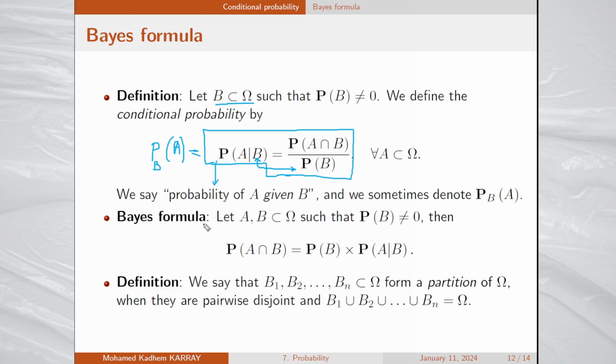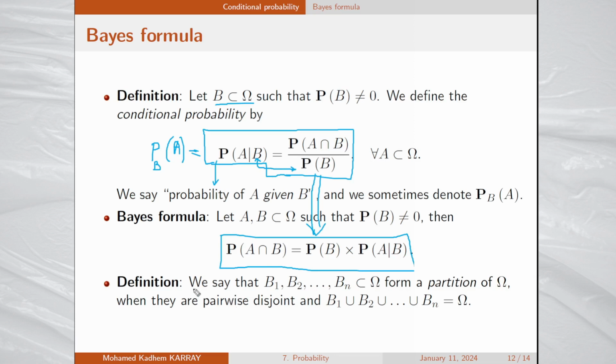A very useful formula is the Bayes formula. It says that the probability of the intersection of A and B equals the probability of B multiplied by the probability of A given B. This is immediate from the previous formula. If you multiply both sides by the probability of B, you get Bayes formula.